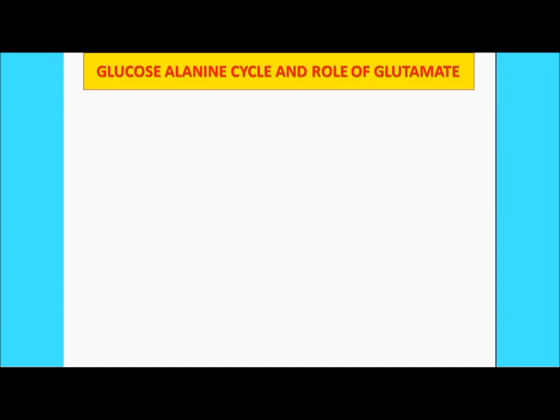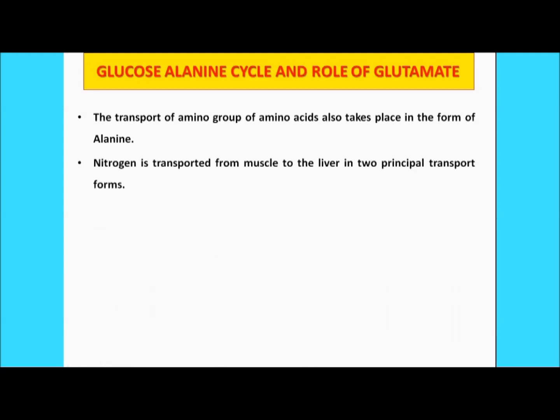Next, the glucose-alanine cycle and the role of glutamine, the next part, which takes place in the muscle cells. First of all, you should know that the transport of the amino acid also takes place in the form of alanine, as I have already told you. Now the nitrogen here is transported from the muscle to the liver in two principal transport forms.